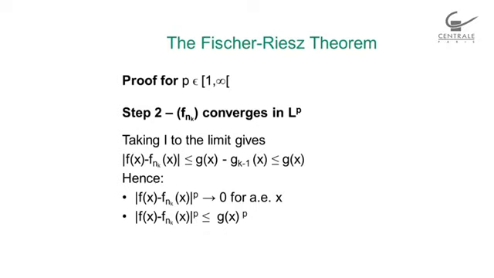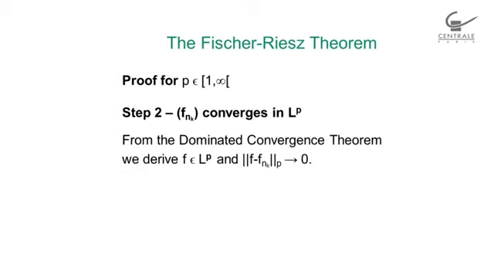And we have f of x minus f_{n_k} of x raised to power p, which is bounded above by g of x raised to power p. And there is another theorem called the dominated convergence theorem, which will allow us to prove that f is in L^p and f minus f_{n_k} in the norm L^p goes to 0.